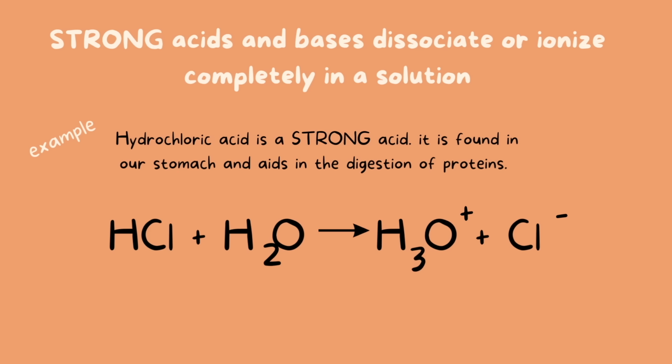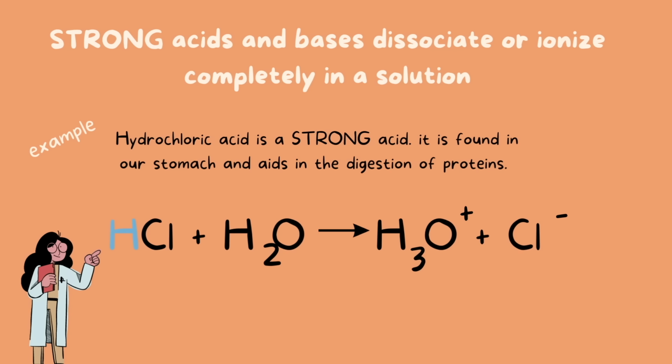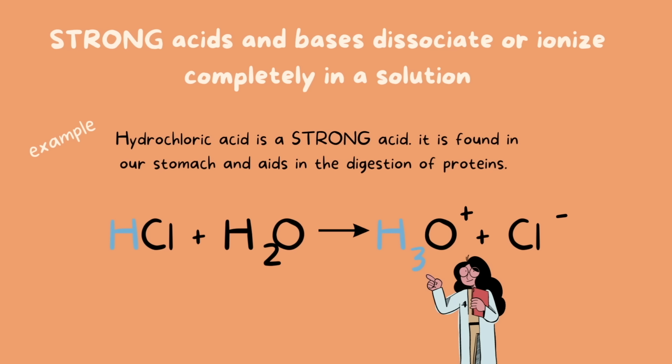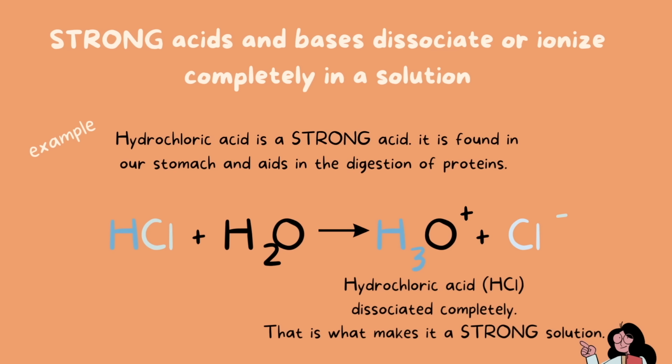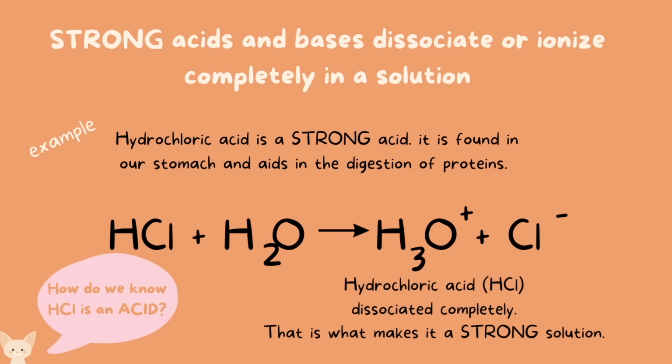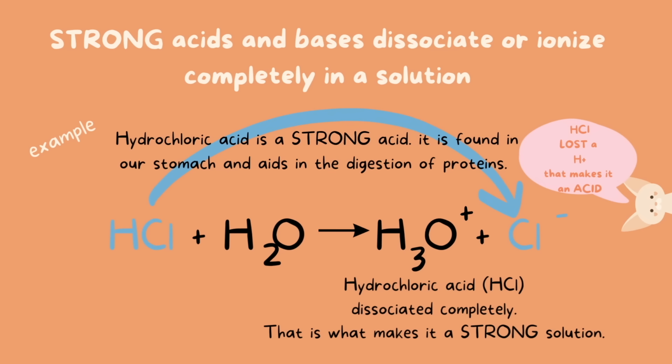So this is the chemical equation we're going to be working with. If you look closely, notice that HCl, or hydrochloric acid, dissociates completely apart. The hydrogen is donated to H2O, and that becomes H3O+, and the chlorine becomes a chlorine ion all by itself. So because hydrochloric acid dissociated completely, that is what makes it a strong solution. But now, how do we know HCl is an acid? Well, HCl donated its hydrogen, and that's what makes it an acid.